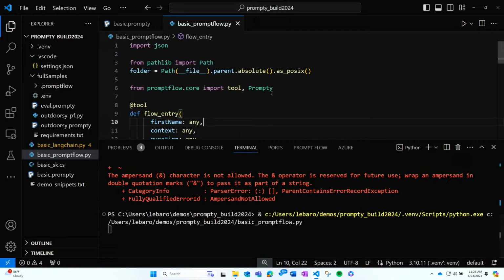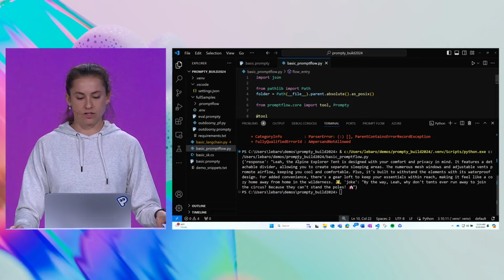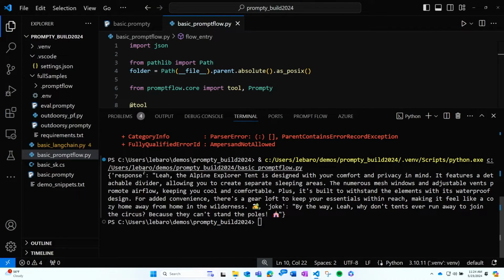So what we're expecting is to actually see a very similar output to what we got when we ran the Prompty, but it's just going to be running in this Python script with PromptFlow. And that's what we get. So we see that we're getting a JSON object back. We get our response again. And now we have a different joke. Let's see if it's any better.